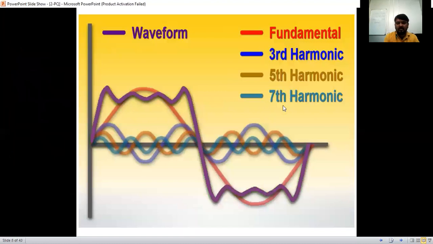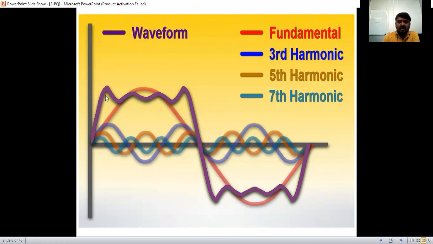See here, this is the seventh harmonic. The blue color line is there. 1 cycle, 2, 3, 4, 5, 6, 7 here. That is called the seventh harmonic. The red color, the chocolate color, we are going to consider as the fundamental.